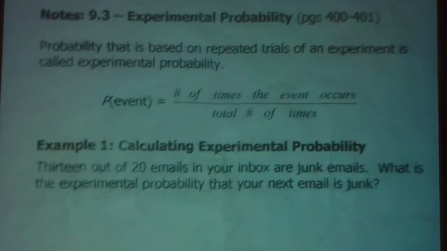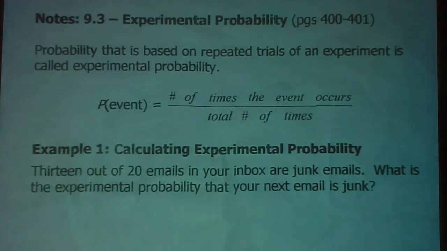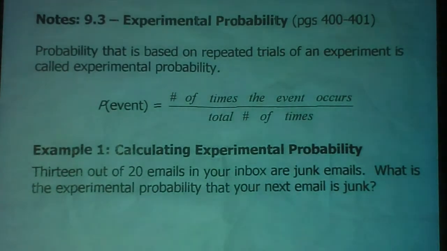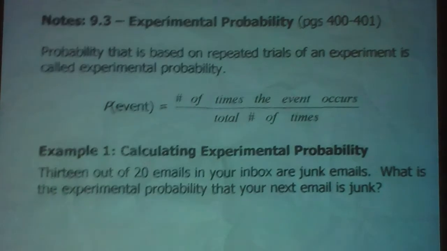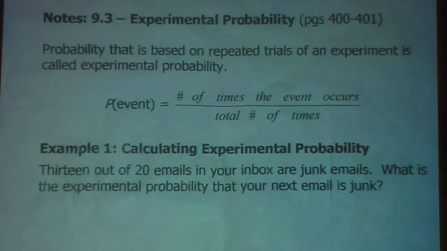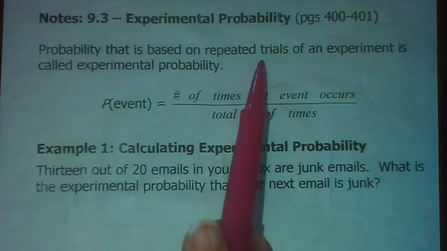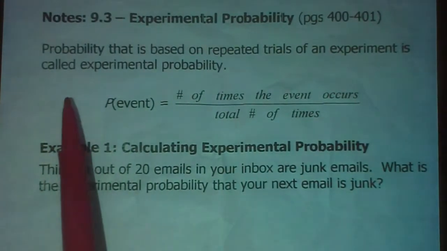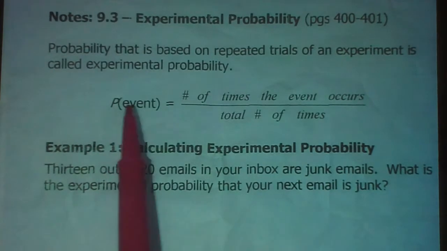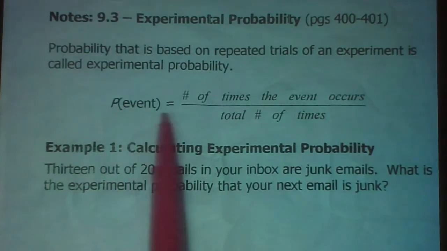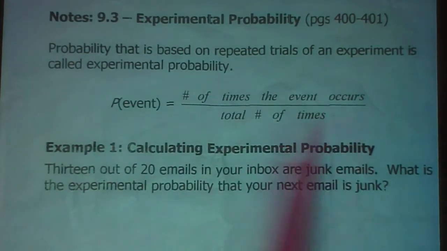It's experimental probability. We talked a little bit about this in class. We've been working with something called theoretical probability, which means technical, very mathematical. Experimental probability means, okay, let's actually do the experiment, play the game, and see what happens. So it's the probability that is based on repeated trials of an experiment. The probability of an event happening is the number of times that an event occurs, all divided by the total number of times.